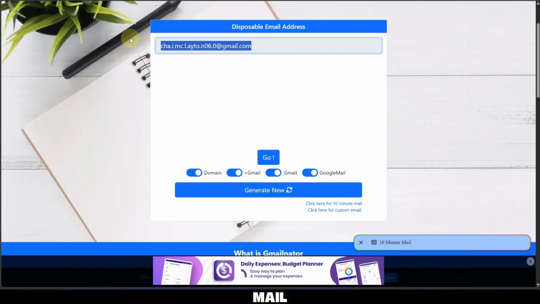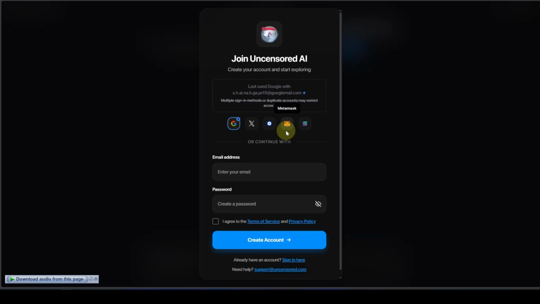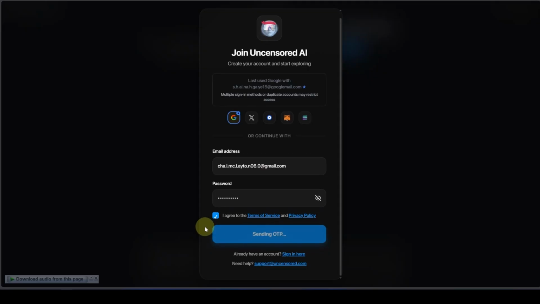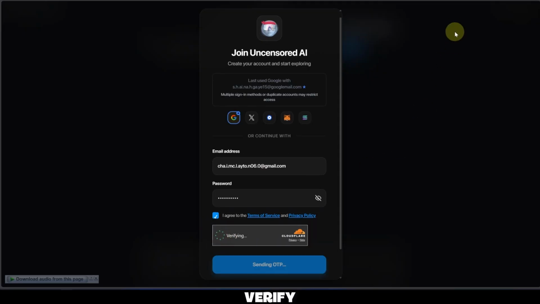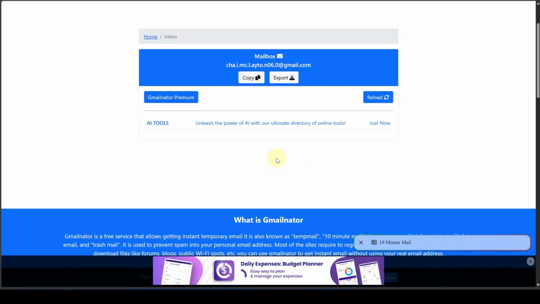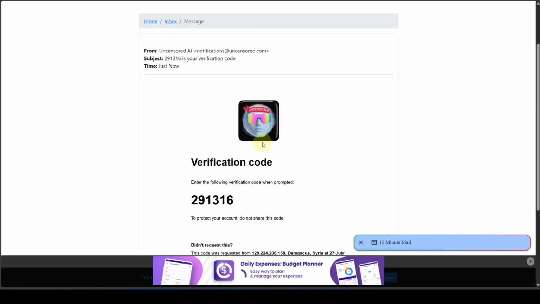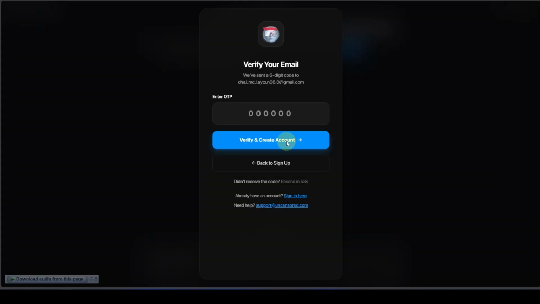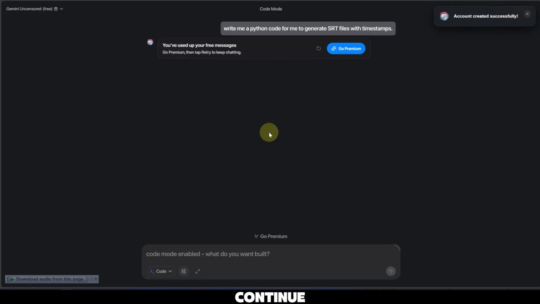got a new mail, copy it, paste it here, type the password, agree, create, verify, copy the code, paste it, continue.